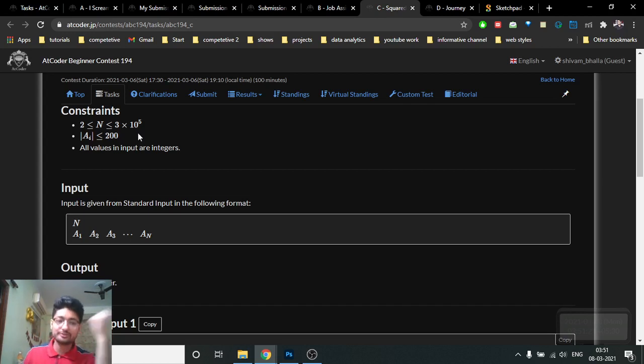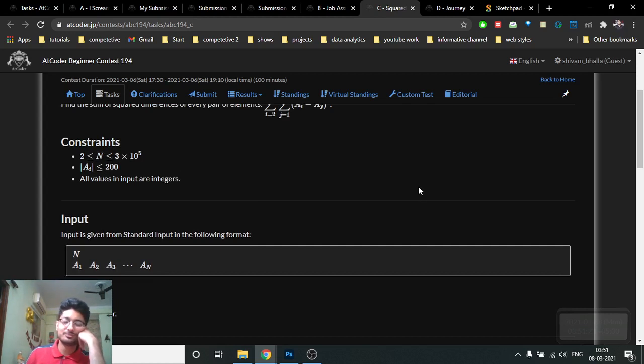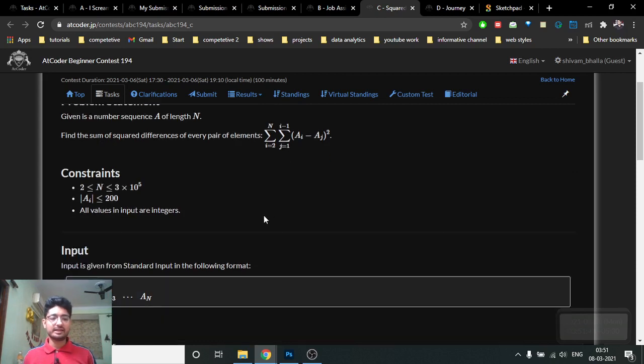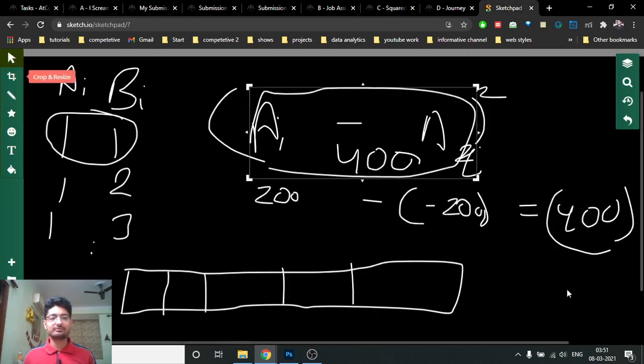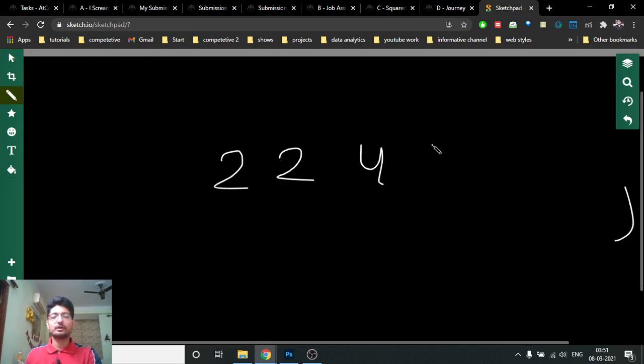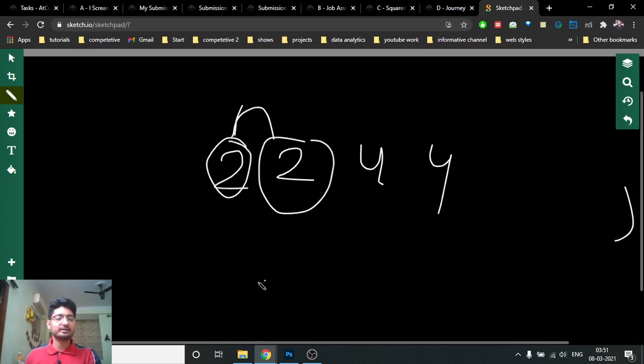So what you have to find out is, if you take every 2 pair in this ai and subtract their values, what will be the answer? The first thing you can observe is, let's assume I have some numbers like 2, 2, 4, 4. If you take the pair 2, 2, which are the same numbers, the answer turns out to be 0, because if you subtract them it will be 0, so they are not counted.